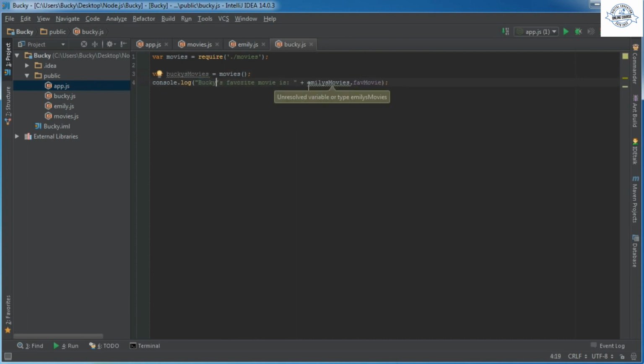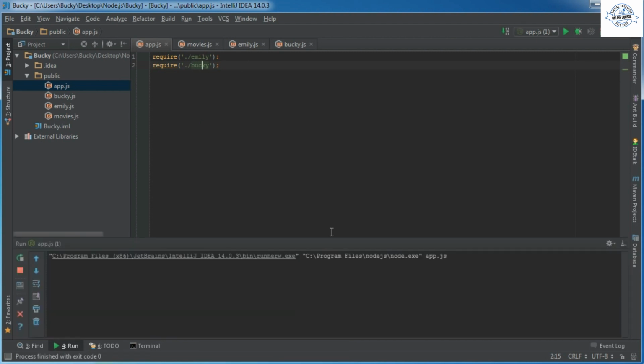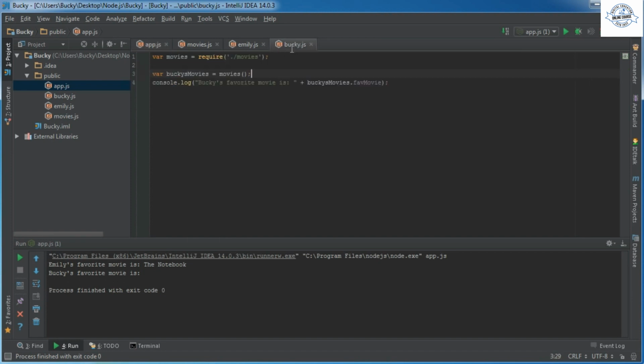So Bucky's favorite movie is, and this will just be blank. So now if you run this, check it out. Emily's favorite movie is The Notebook, Bucky's favorite movie is blank, and of course if we wanted to give him a favorite movie then we can do that as well.